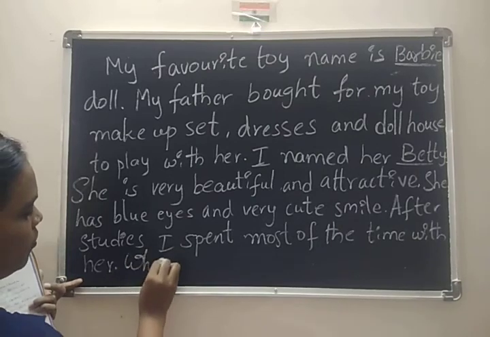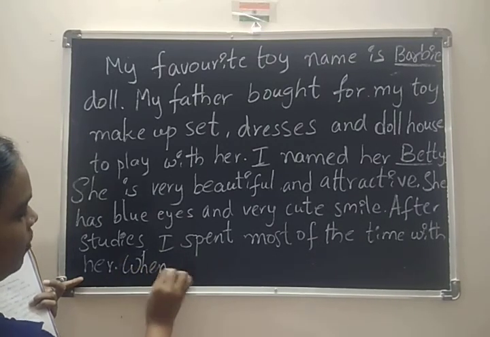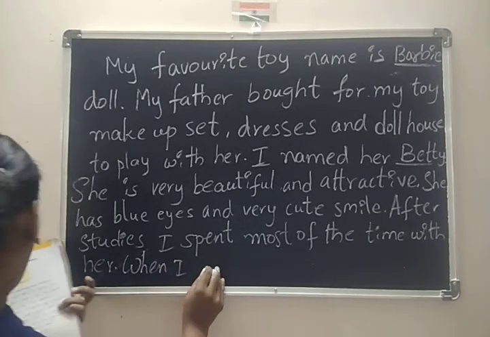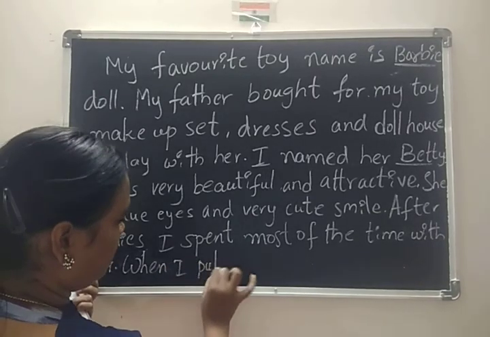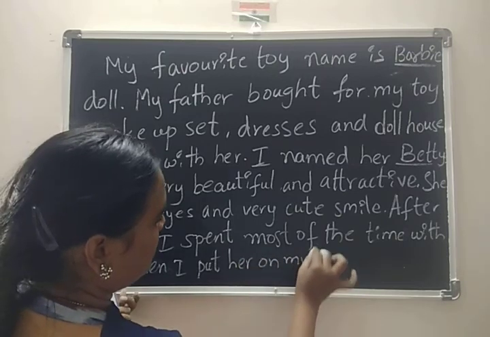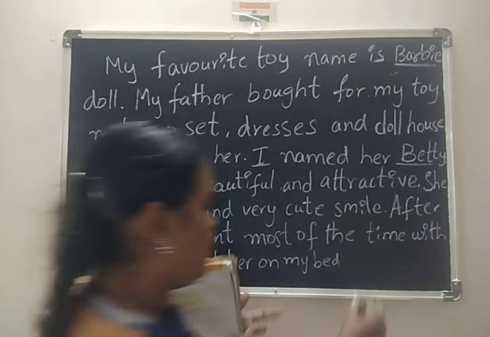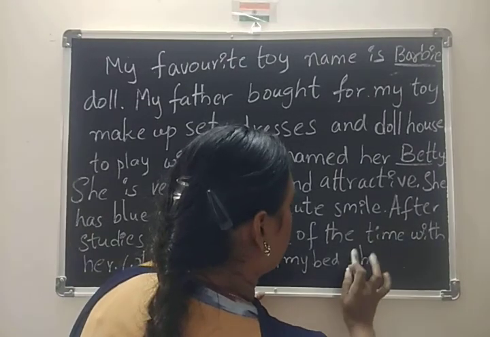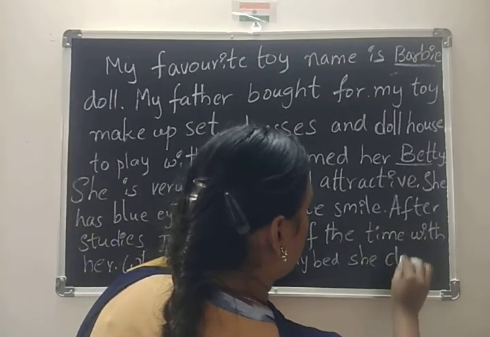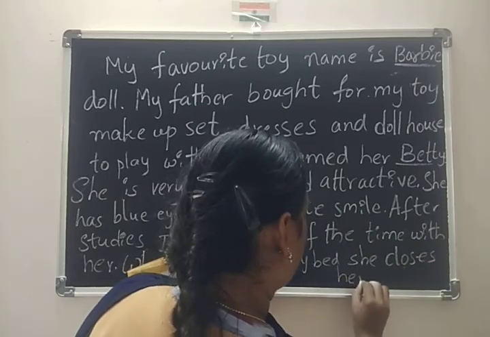Here, one more. When I put her on my bed, what did she do? She closes her eyes.